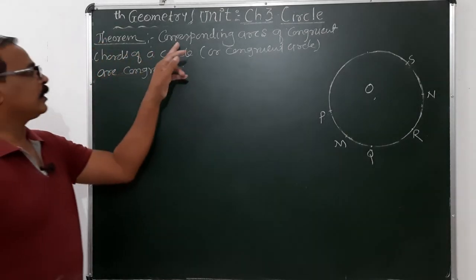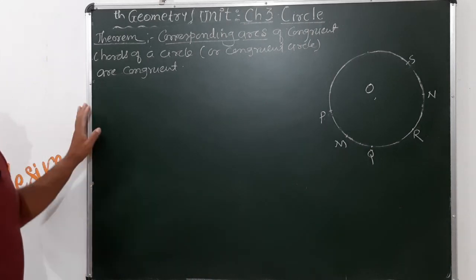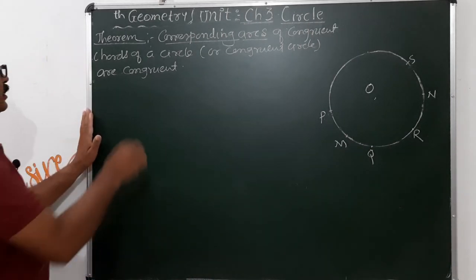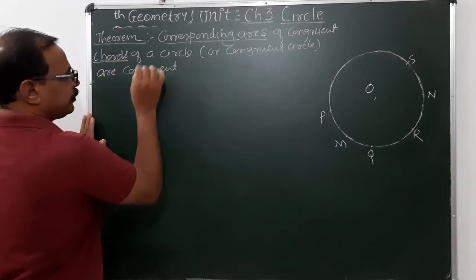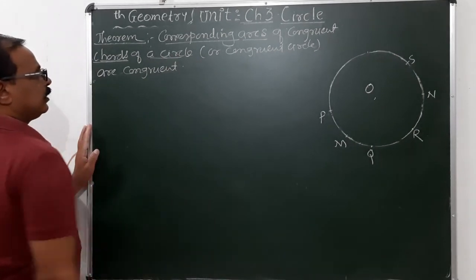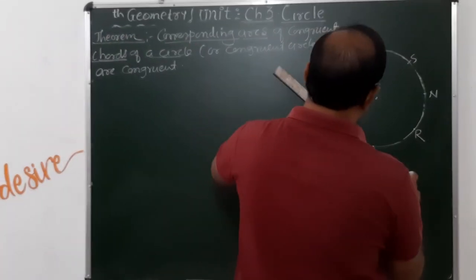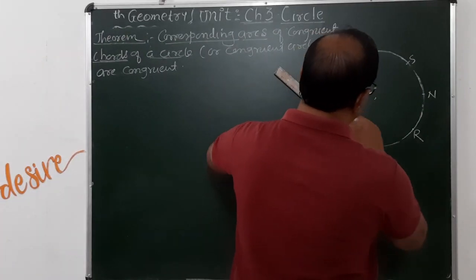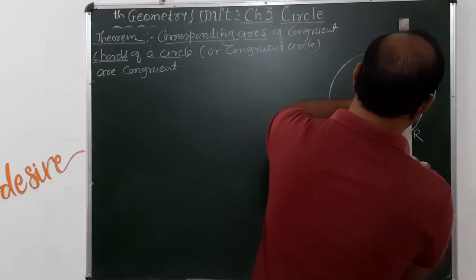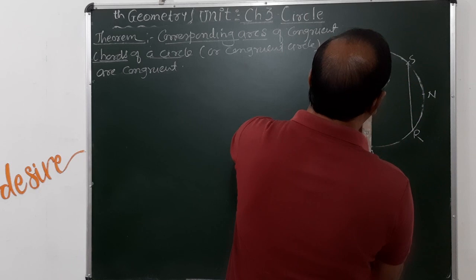Next theorem, corresponding arcs. Actually this is the converse of the previous theorem. Corresponding arcs of congruent chords of a circle are congruent. Here the chords are congruent, given to you. Consider PQ and SR, these are the two chords of the circle.